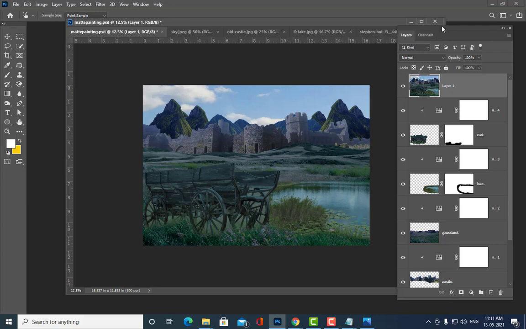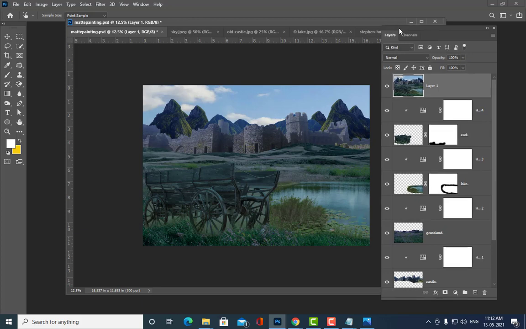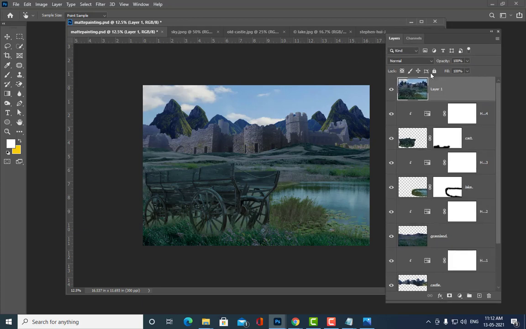So now see here. Now we are going to start creating an afternoon shot. Remember this afternoon shot. How will it be? It will be very bright and sunny, right? Afternoon shot will be bright and sunny. So what I am going to do is apply a curves adjustment layer.